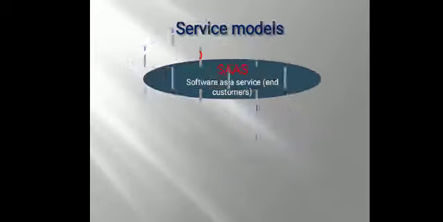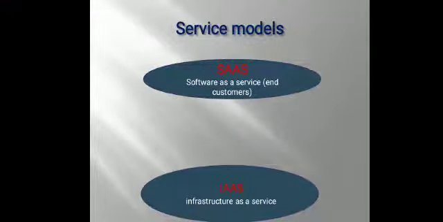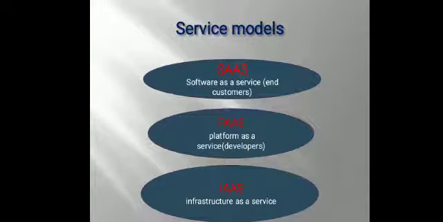Then service models. Service models are SaaS, IaaS, and PaaS. SaaS, software as a service, lets us install software on top of it and make it work. PaaS provides a platform to program and to upload a program. It also provides a platform for a runtime environment for developers. IaaS, infrastructure as a service, is a finished product hosted in the cloud, and we are able to access it over the internet. These are the service models.